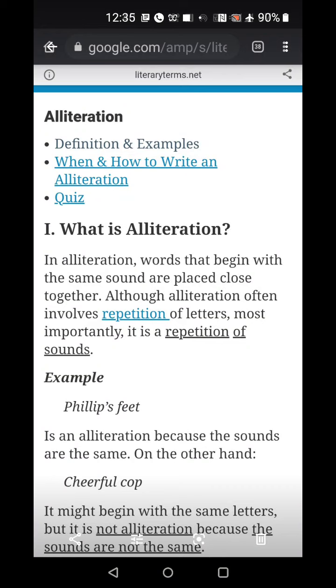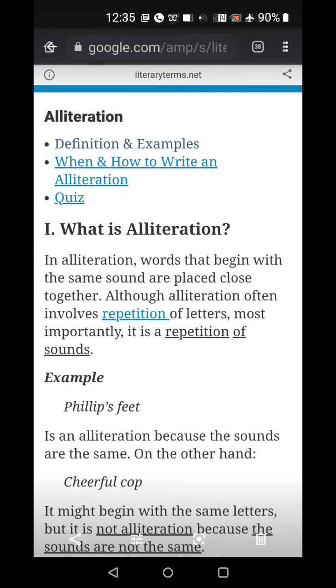Alliteration is most common in poems, though it can be found even in prose and in drama also. It is often used in the real world in things like nursery rhymes, famous speeches and advertising slogans. Like "Jack and Jill went up the hill." So Jack and Jill are alliterative.